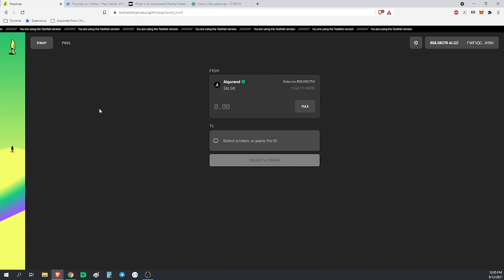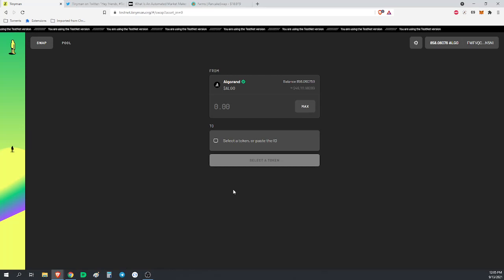So, it's like an exchange, right? You exchange one thing for another, and then you can provide liquidity in pools, and you get paid fees on any trades that happen, yada yada yada. Sometimes these types of things are just easier to show than explain, so let's go ahead and show it.